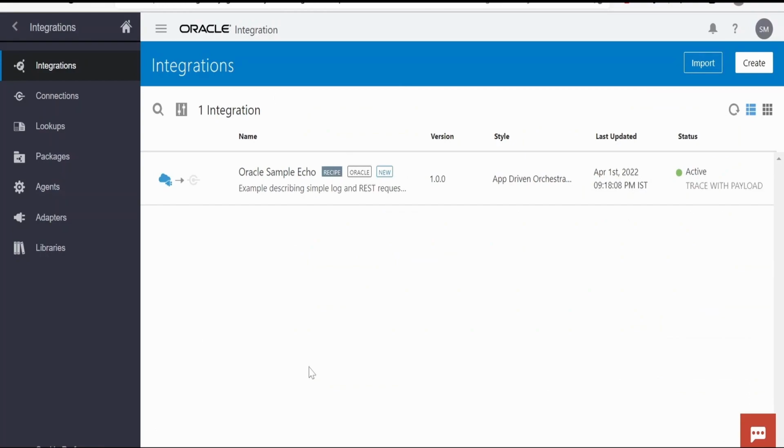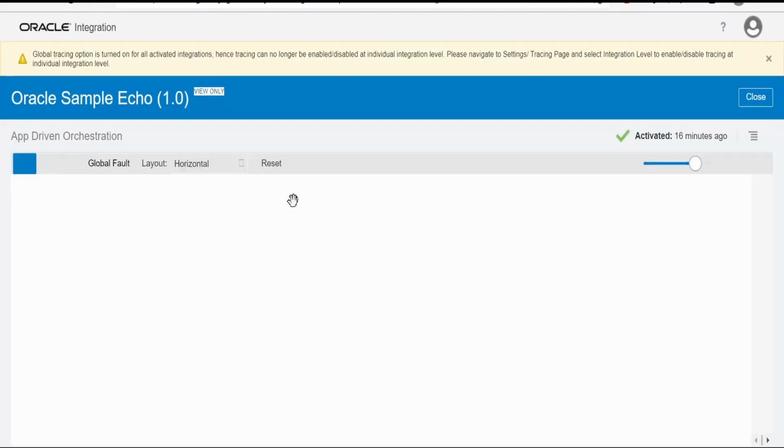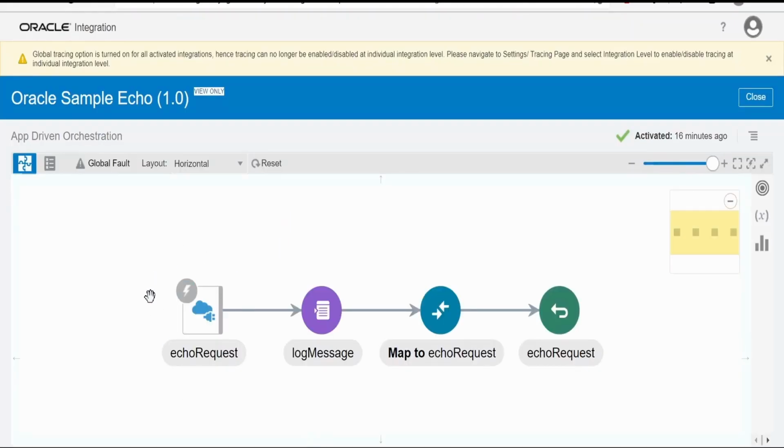I'm here in the Oracle Integration instance. One of the sample integrations which gets created when the instance is created is the Oracle sample echo integration. We will try to walk through this integration. Not to worry, we will go deep into creating connections, integrations, and other things. This is just for the demo. This integration basically accepts the request, logs a message, transforms the message and returns it back. It will just echo the message we send in the request.